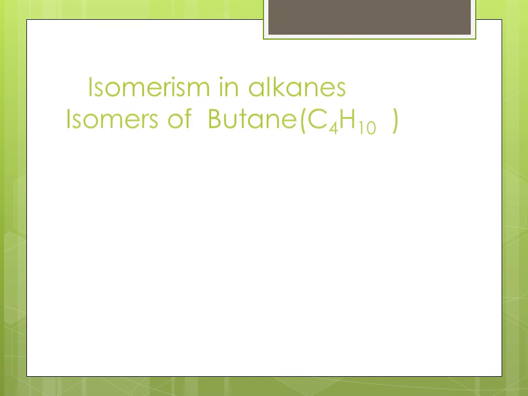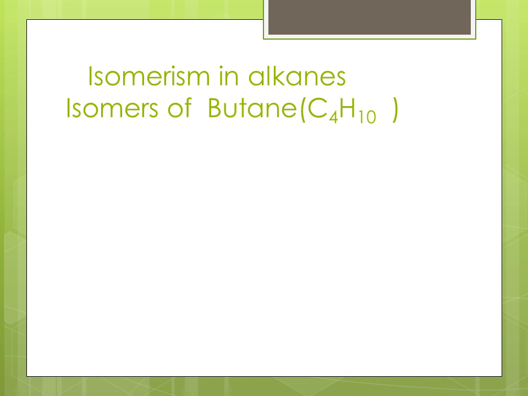There are two main causes of isomerism. The first one is difference in the mode of linking of atoms. The second one is difference in the arrangement of atoms or groups in space. Now let us study the isomerism in alkanes. Let us see the isomers of butane.